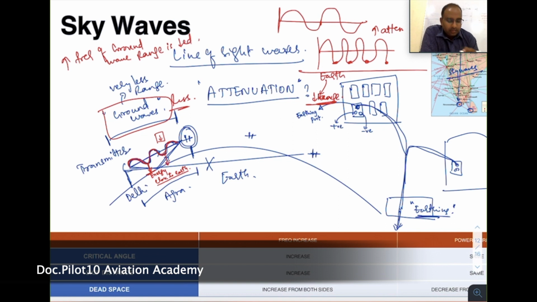Initially this was the case. That's why the communication between the aircrafts were limited to a very small range, max up to 200 nautical miles maximum, or say from Delhi to Agra, or say Jaipur. That's all. This is when they discovered skywaves and we started using it. Now we can talk long distances using these skywaves, and we will go in detail what are these skywaves and how we communicate using them.